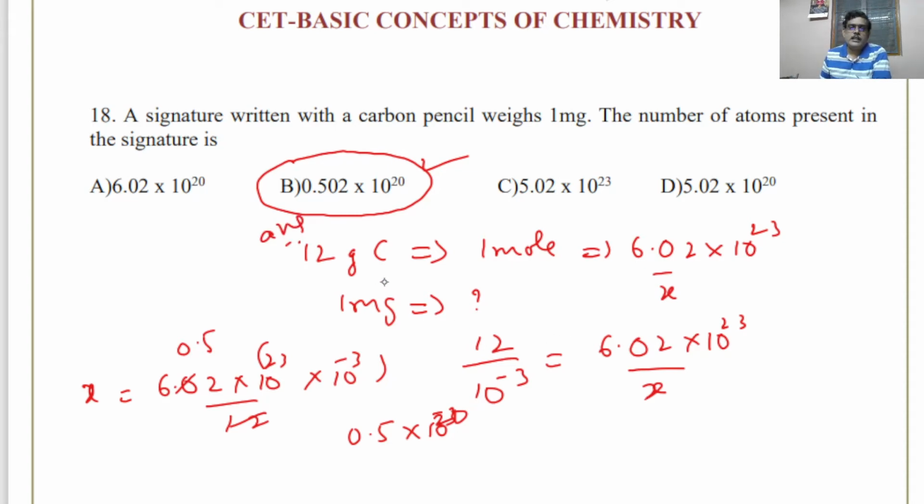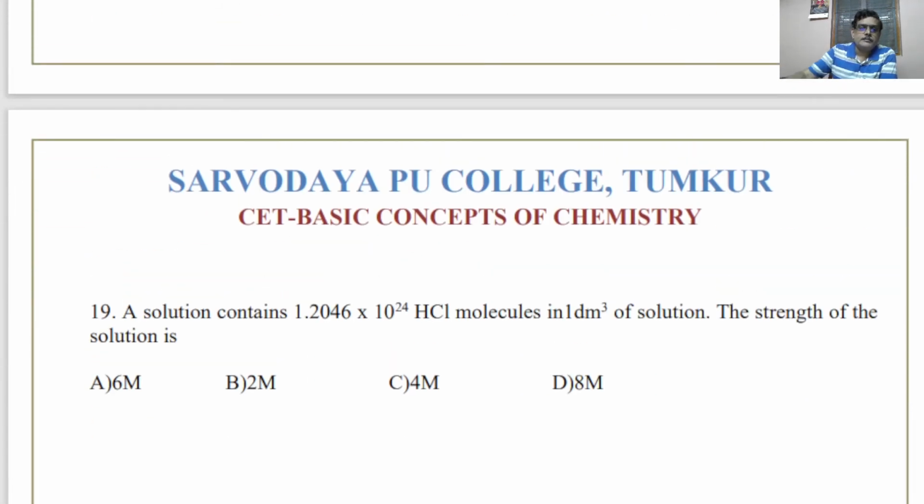So here the idea is to convert 1 milligram into mole or into number of atoms. This type of question may also appear again and again.